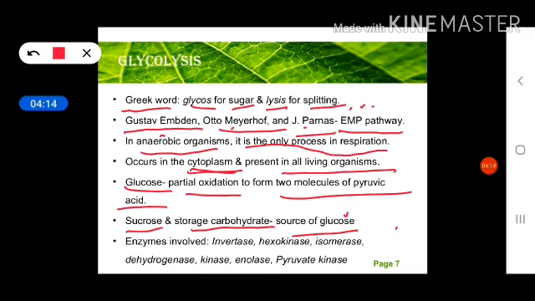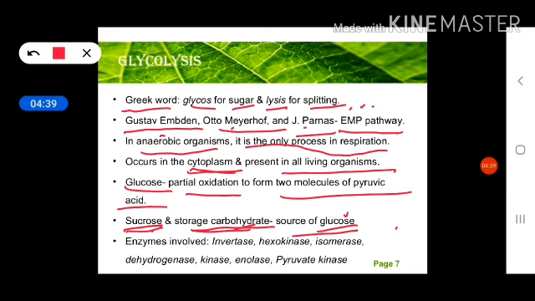Isomerase means conversion of one form into another isomeric form. Dehydrogenase means removal of hydrogen. Kinase means removal or addition of a phosphate group. Enolase is for the formation of an enolic compound. Pyruvate kinase is for the formation of pyruvic acid. So different enzymes will be utilized in this way.